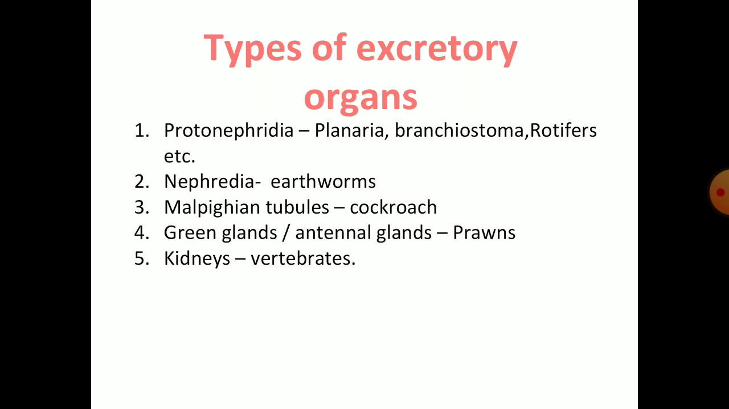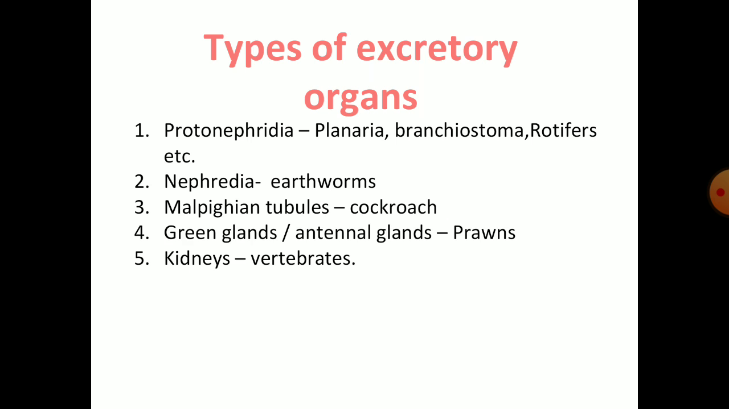Then comes Malpighian tubules. These are very thin, long, tubular excretory structures, and they open into the alimentary canal. We know that they are present at the junction of midgut and hindgut, and most insects have Malpighian tubules as excretory organs. Next are green glands or antennal glands. These are mostly found in crustaceans like prawns, and they are located at the base of the second antenna.